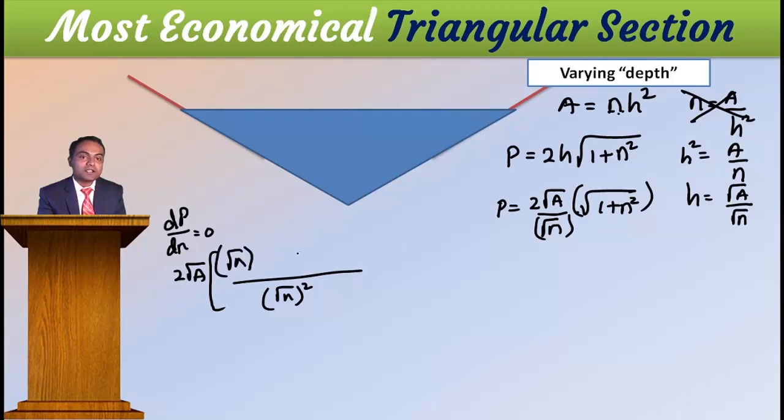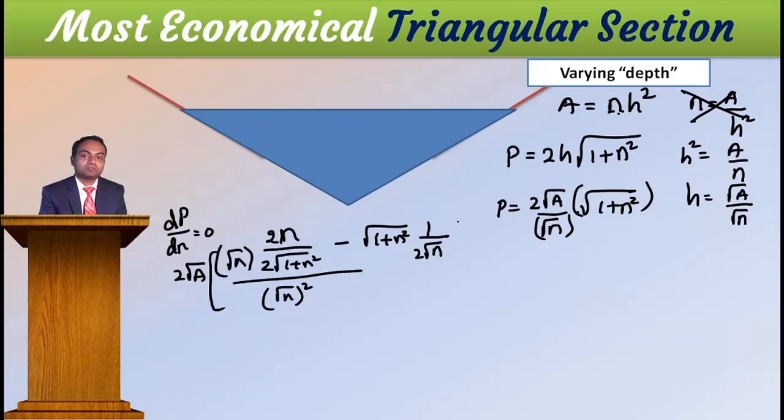Then differentiate root of 1 plus n square, that is 1 by 2 root 1 plus n square into 2n, minus root 1 plus n square as it is, then 1 by 2 root n into 1.